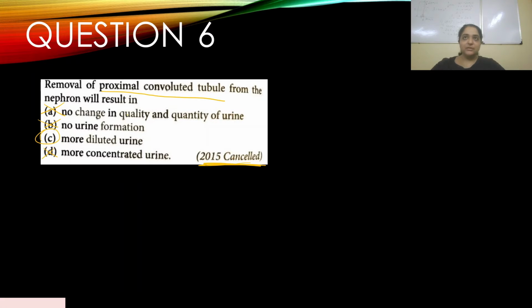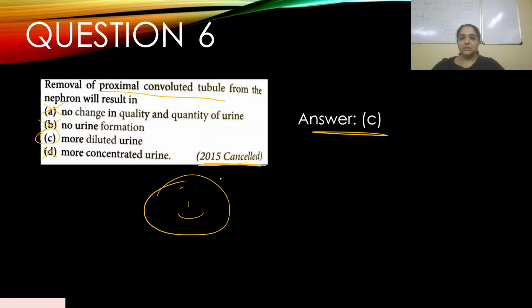So when PCT is removed, we already know 65% of sodium and water are reabsorbed in the PCT, which is a very big amount, more than half, correct? So if PCT was removed, obviously water and sodium wouldn't be able to be reabsorbed. So clearly the urine that will be formed will be dilute. So your answer is C. This was a good question. This was a logical question where you needed to apply the information.